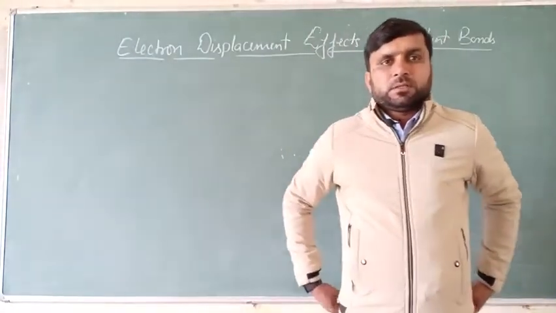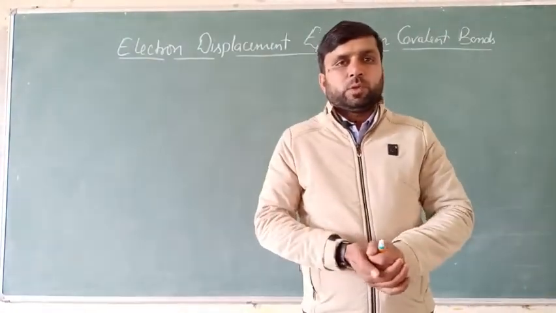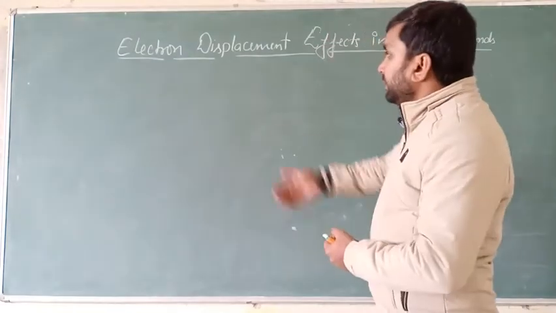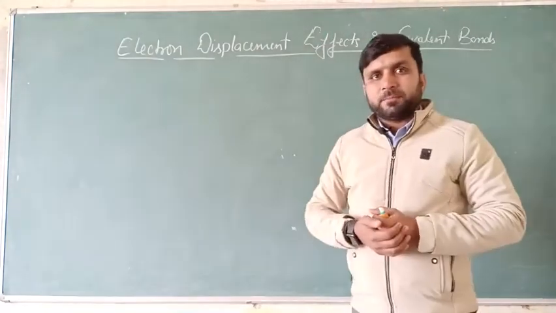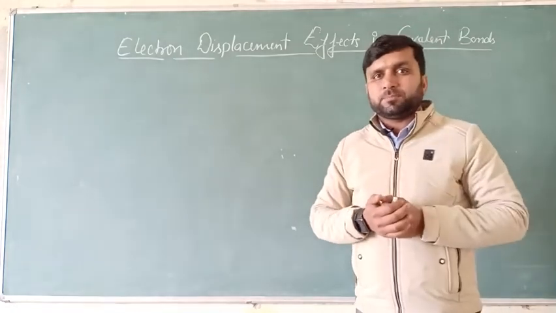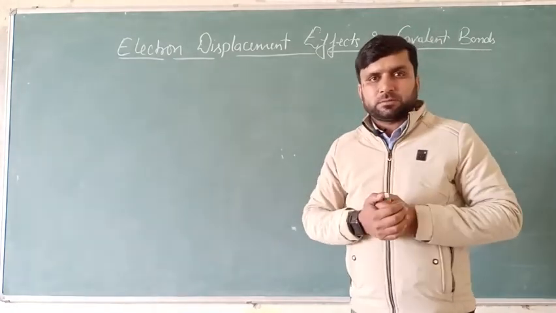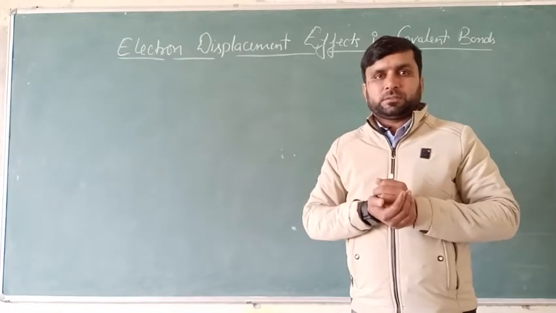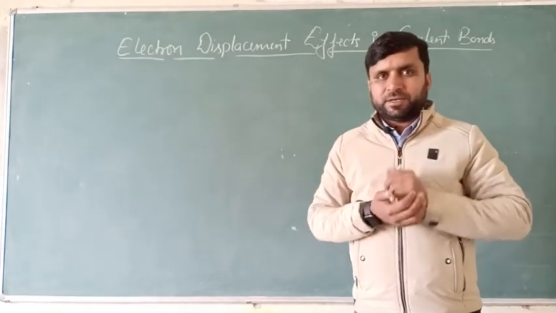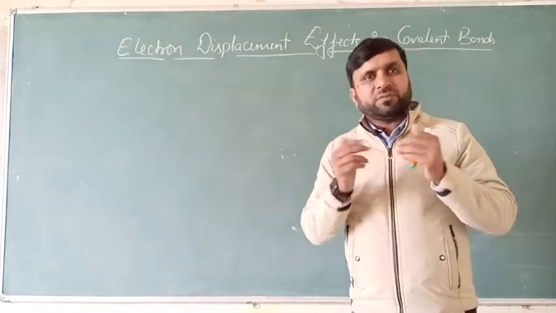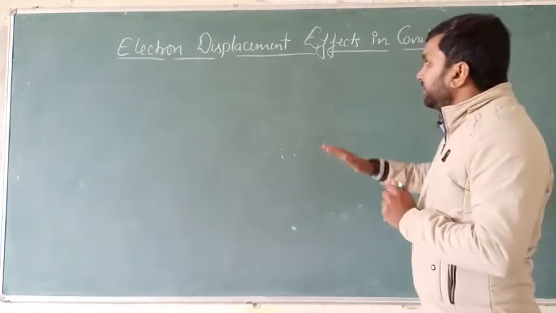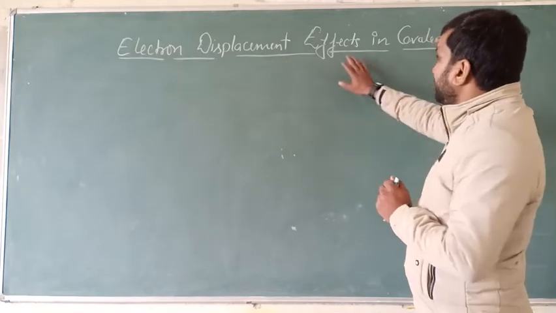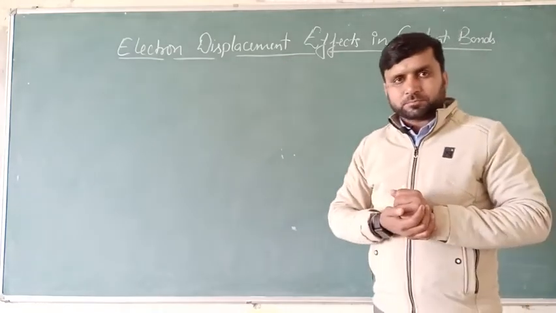Hello dear students. So today we will discuss the electron displacement effects in a covalent bond. Means if in a covalent bond electrons are displaced, then what will be the effect? What will be its effect, and which kind of effect is there? How many types of effect are there if there is a displacement of electrons in any covalent bond?